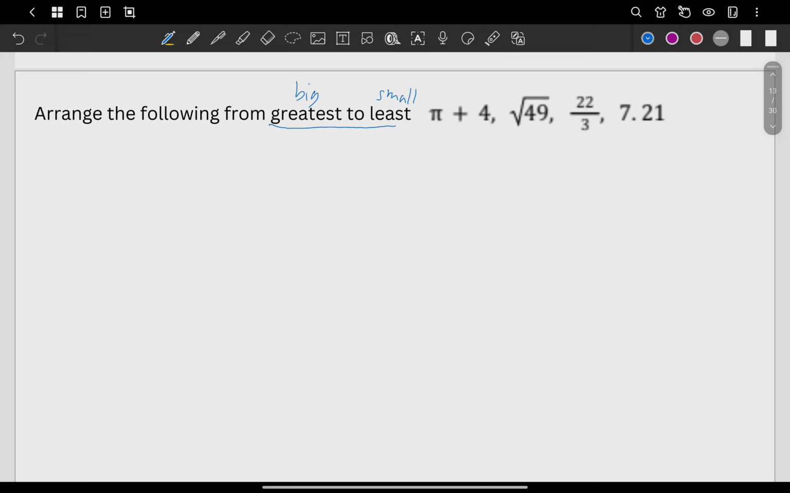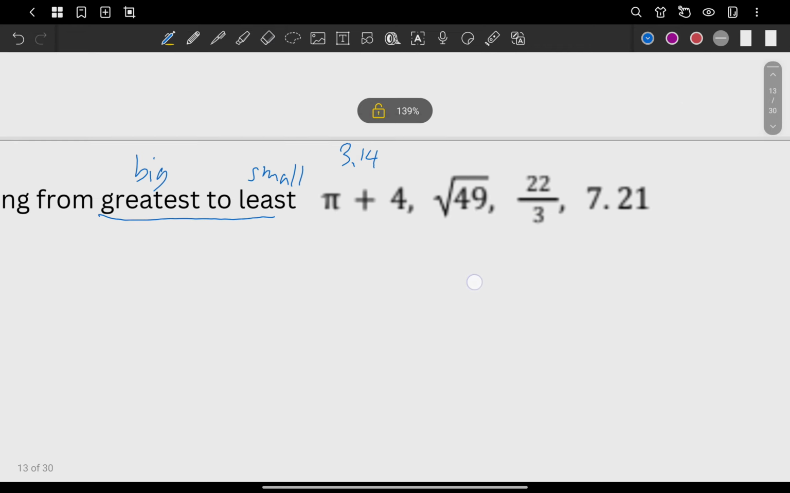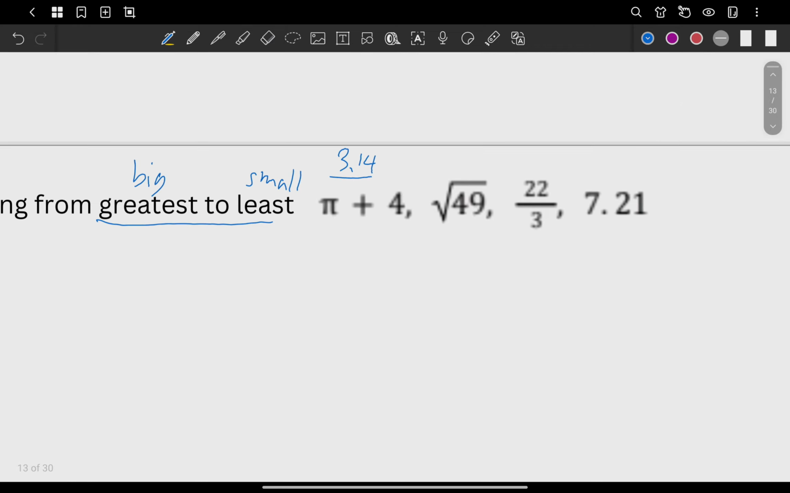Their decimal values. So let's just use our estimation for pi again as 3.14. So if pi is gonna be 3.14, so what is 3.14 plus 4?